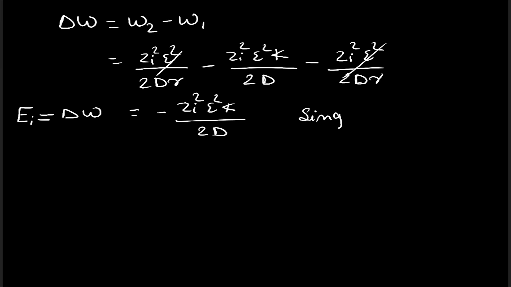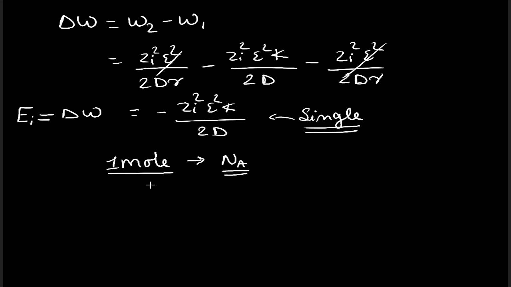For 1 mole of any particular ion, or for any molar solution, we know that 1 mole is equal to Avogadro's number, which I will write as N. So when we multiply this expression with N, that gives us the electrical work done for charging 1 mole of the solution.